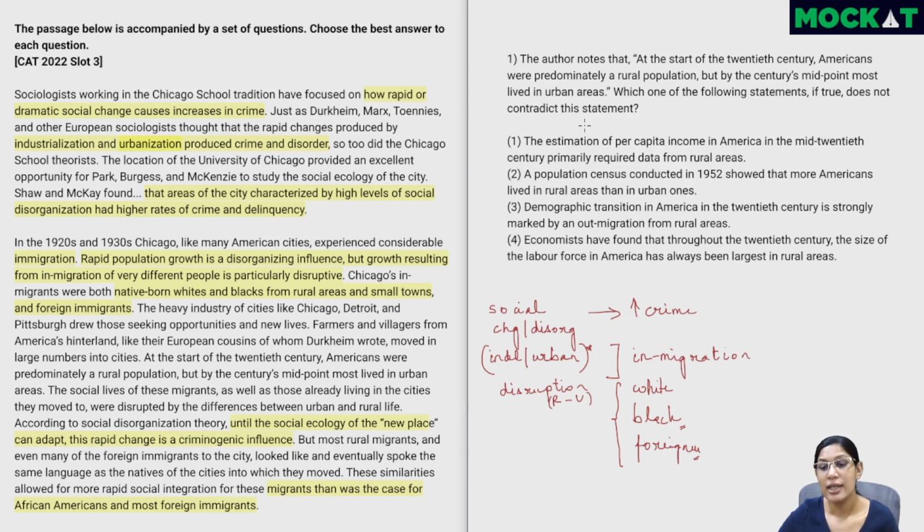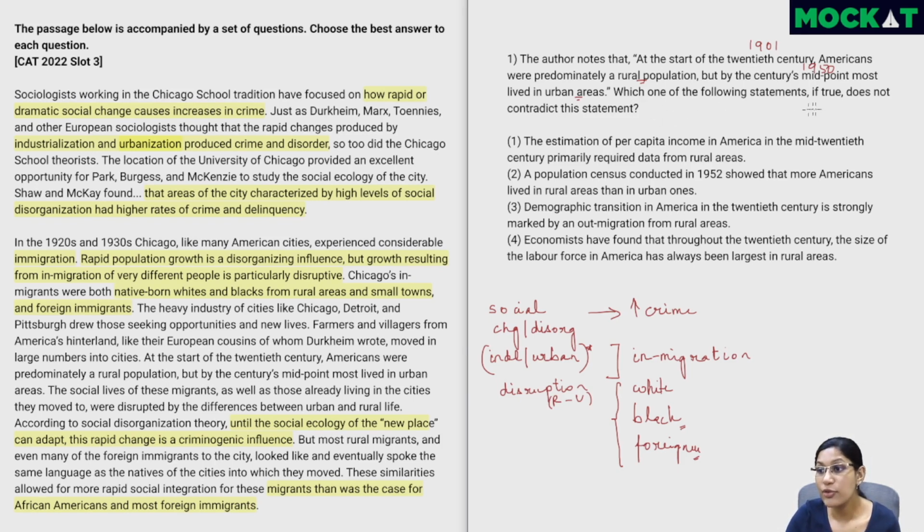Now at this point, let's try and see if we can solve this question. At the start of the 20th century, which is nothing but 1901, Americans were predominantly a rural population. But by the century's midpoint, which is somewhere around 1950, most lived in urban areas. So what's happened? Initially, in the beginning of the 20th century, much more Americans lived in rural areas. But by the middle of the century, there were many more people living in urban areas. So the number of people in rural areas has declined and the number of people in urban areas has increased.